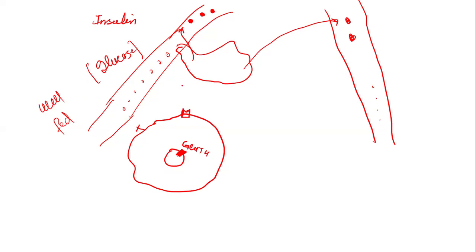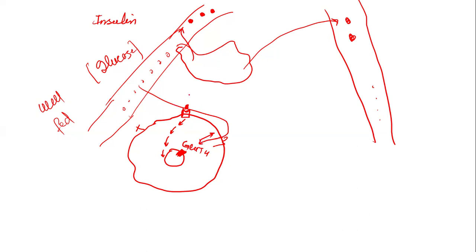So what will happen when the concentration of glucose is high? The pancreas will release insulin, and insulin will come and bind to its receptor and convey a message to the cell that glucose is available in plenty. So the transporters will come and attach to the plasma membrane, and glucose will then enter the cell.